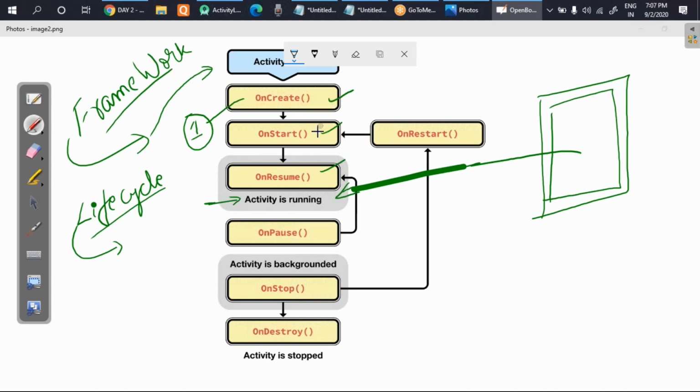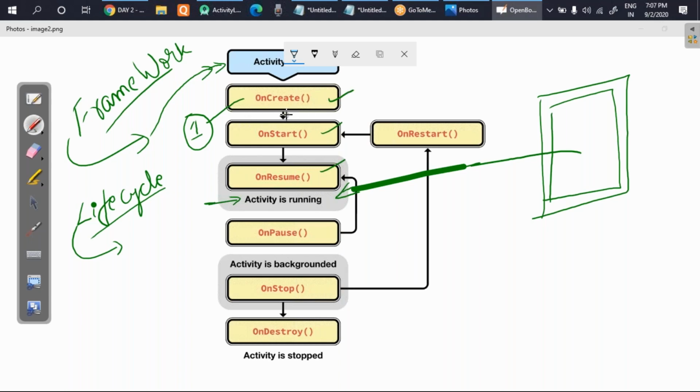There are more than these functions, but these are the very standard ones. As soon as you start an app, the activity of that app gets started, and that automatically starts the first method, that is called onCreate.